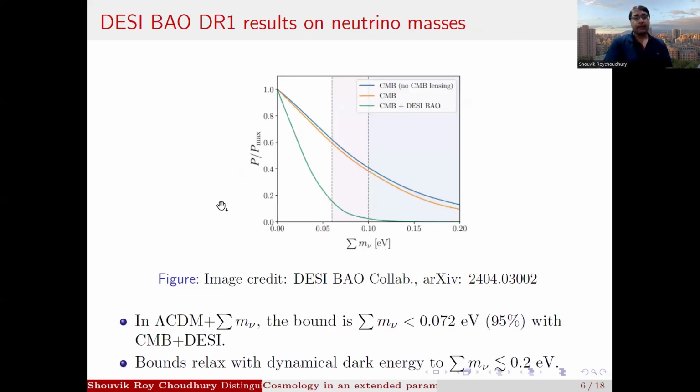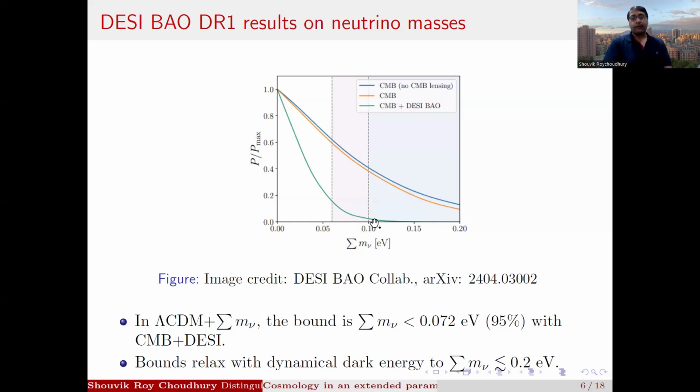Now, DESI also gave very strong constraints on the sum of neutrino masses. So for a normal hierarchy of neutrino masses, you need at least 0.06 eV, and for inverted hierarchy, you need 0.1 eV of total neutrino mass sum. But what DESI data in the ΛCDM model shows is that the bound is 0.072 eV at 2 sigma. So the inverted hierarchy is actually rejected at more than 2 sigma. Now this bound was with DR1, and with DR2 this has gotten even stronger at 0.064 eV. And this is only with CMB and DESI without any supernovae data.